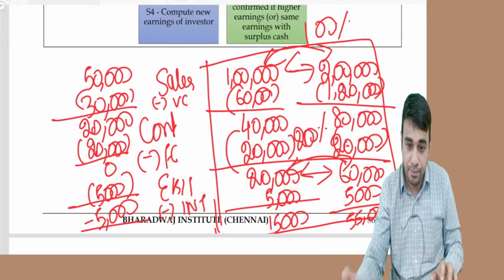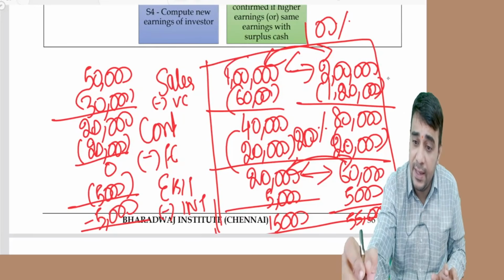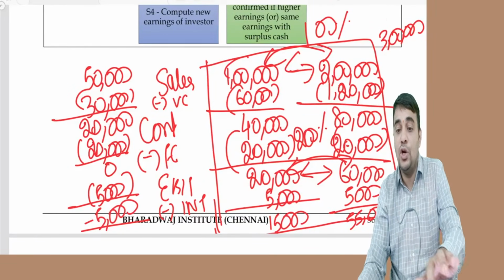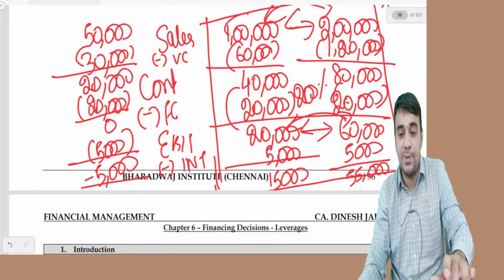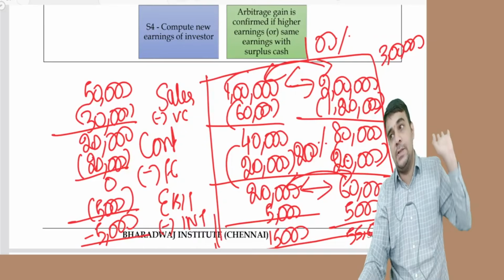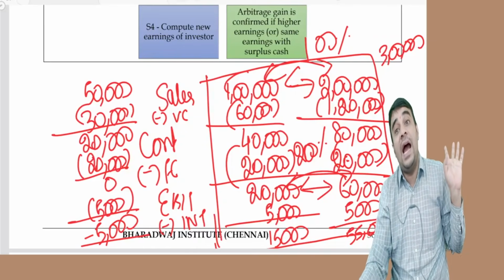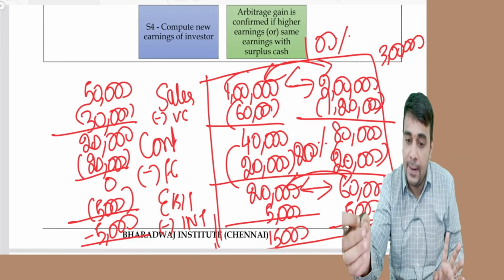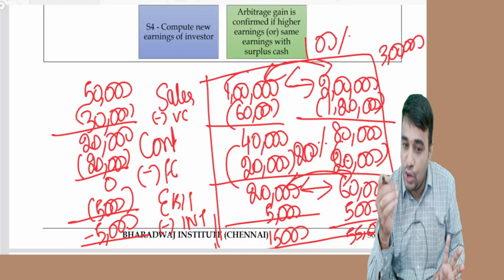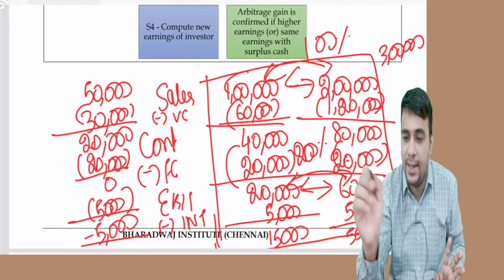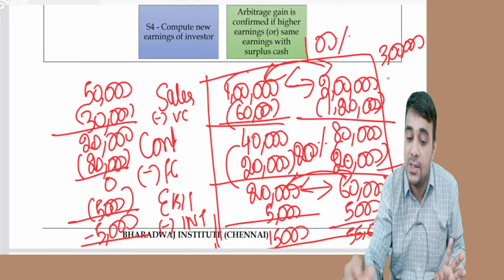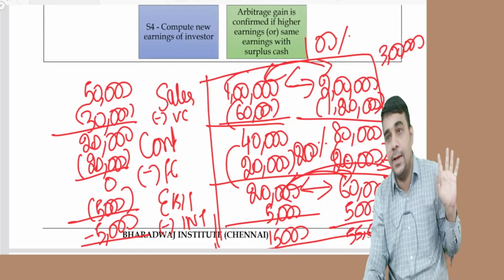For example, 1 lakh, I make it 3 lakh. 3 lakh means a 200% increase. 1 lakh has become 3 lakh, a 200% increase, and EBIT will go up by 400%. 3 lakh minus variable cost of 1 lakh 80 gives a contribution of 1 lakh 20, and EBIT will become 1 lakh. That is 5 times, a 400% increase.